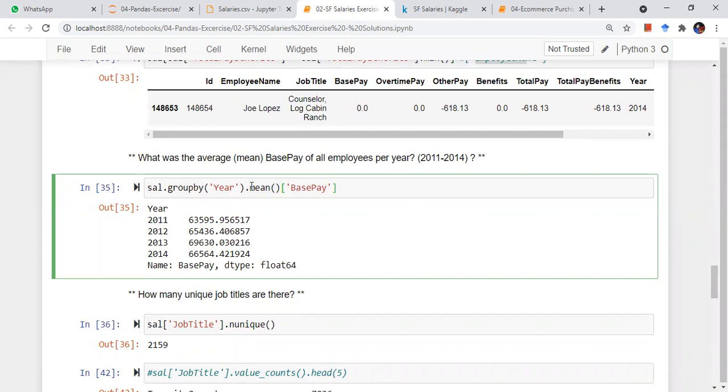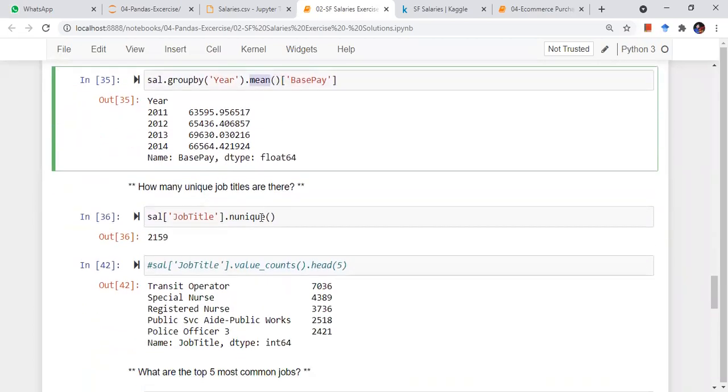Same thing, or you can just find the mean of the base pay column and print it. But yeah, this is the format for group by, because we call it on a data frame by some column, and then I need to use an aggregate function. So mean is an aggregate function. Okay. Next is how many unique job titles are there?